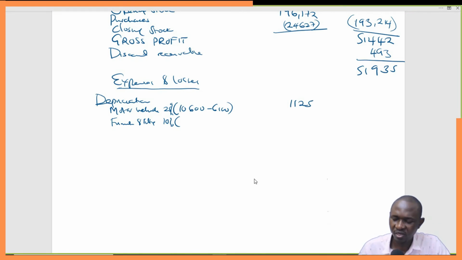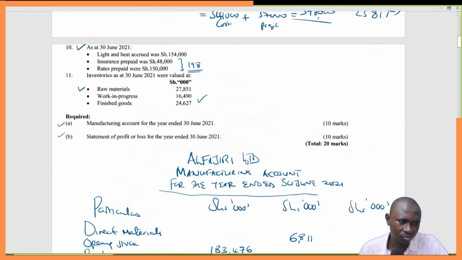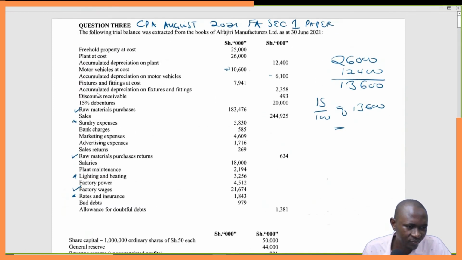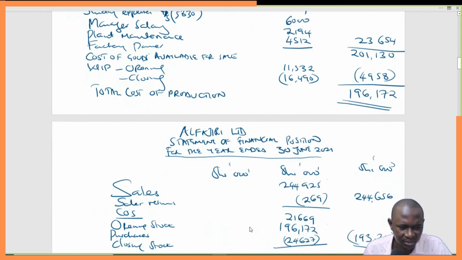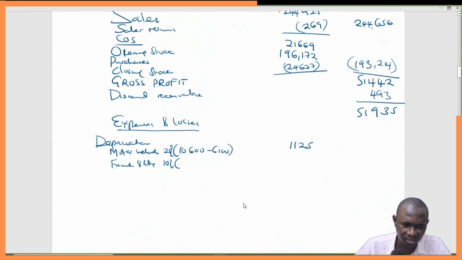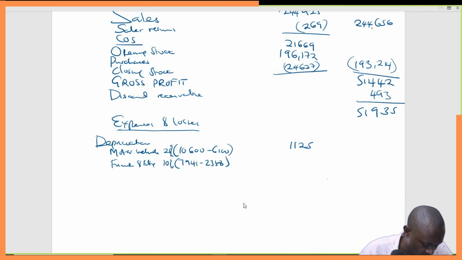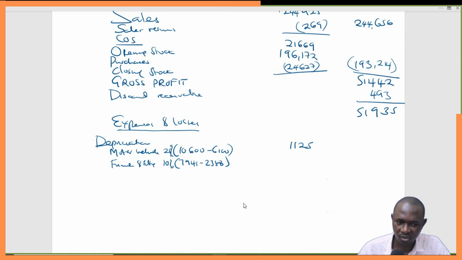Then for the furniture, again, we go back to pick that figure. Furniture is 7941 minus 2358. I hope I've captured the figures right.